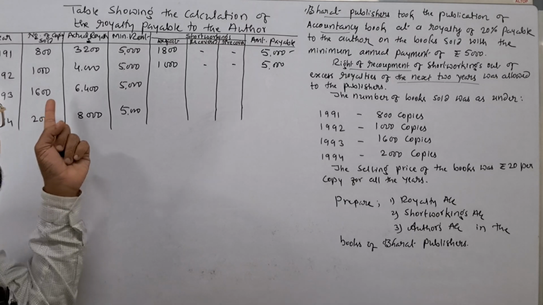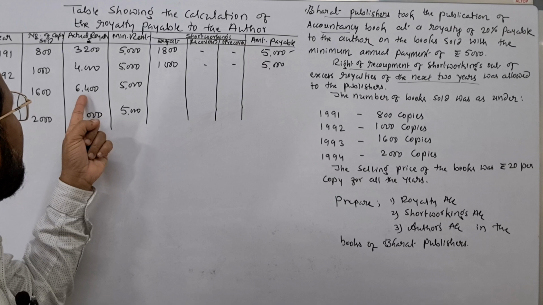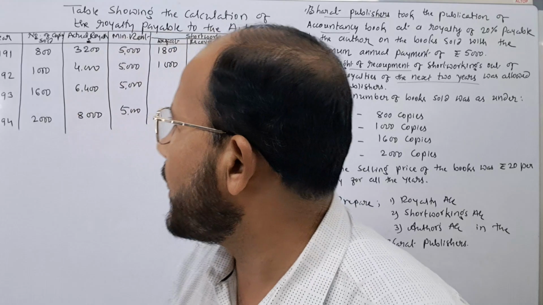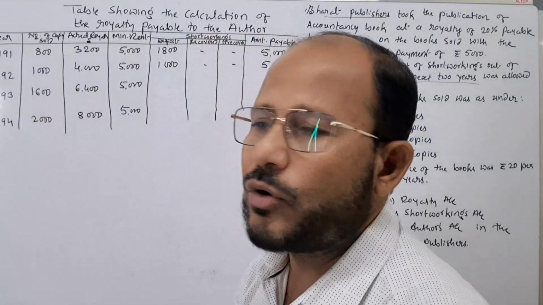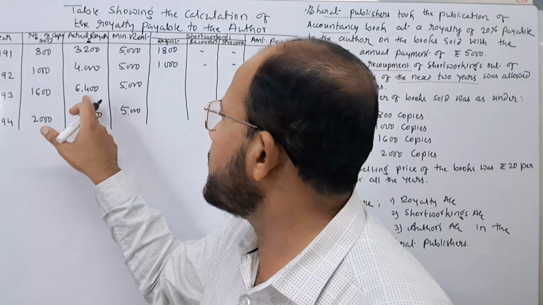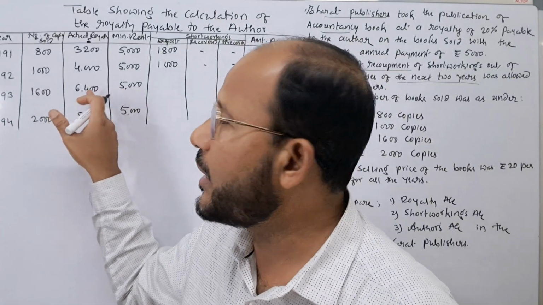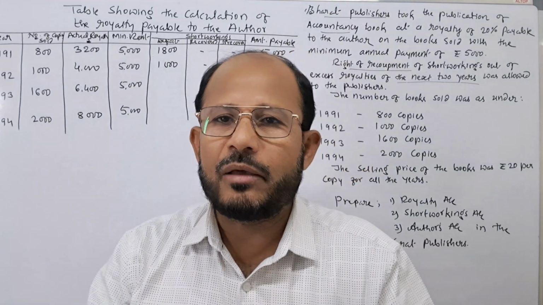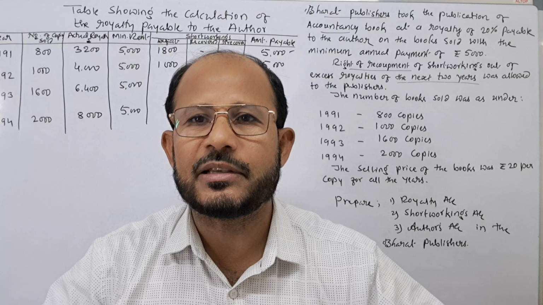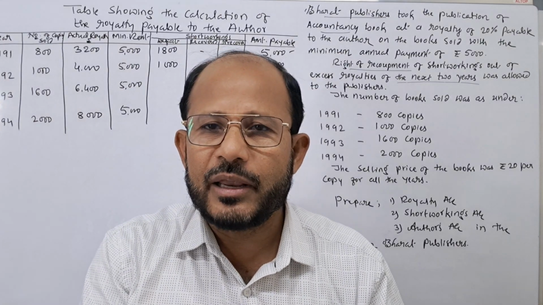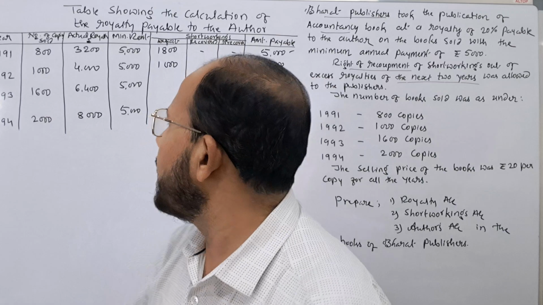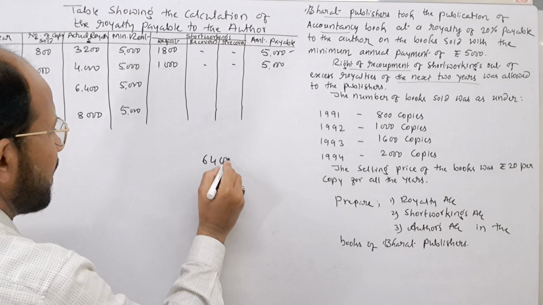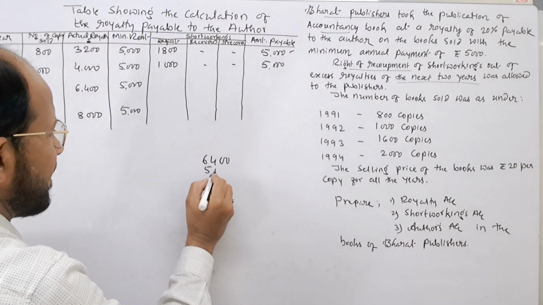Okay, let us see. In the year 1993, the actual royalty was rupees how much? 6,400. See how much royalty is there in the year 1993? Rupees 6,400 is there. It is more than the minimum rent. Whenever actual royalty is more than the minimum rent, whatever difference we get, that is called as excess royalty. Short workings can be recovered only out of the excess royalties. That is why here how much excess royalty is there? See, 6,400 is the actual royalty. Next one is 5,000 is the minimum rent.